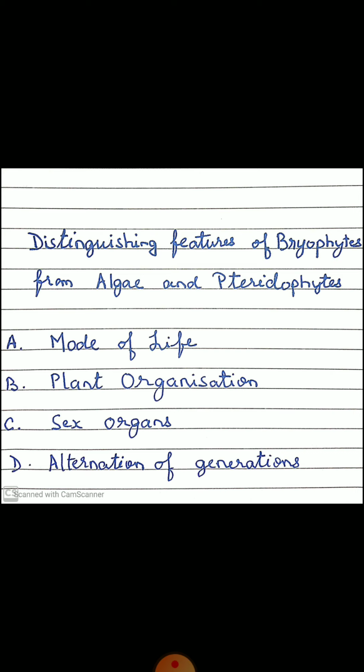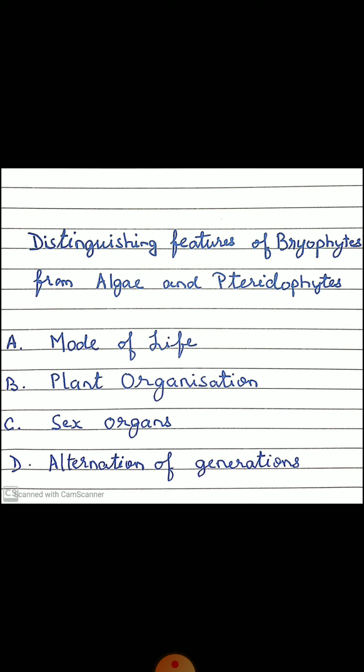The plant organization. The algae, except some marine forms, have a very simple internal and external structure, that is a thallus-like plant body. In bryophytes, there are two types of organizations, the thalloid and the leafy. In the leafy forms, the leaf and stem are simple without any vascular tissues and belong to the gametophytic generation. In pteridophytes and other higher plants, on the other hand, the plant body is highly organized, being differentiated into roots, stems, and leaves, provided internally with xylem and phloem.